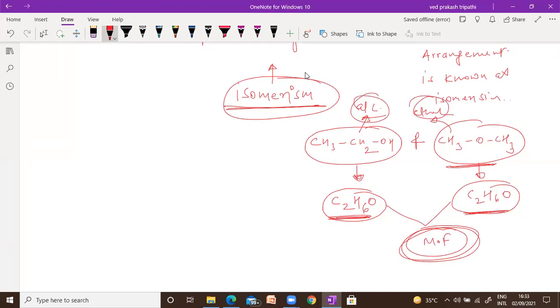One is alcohol and one is ether. Yes, they have different structure and the same molecular formula. Any doubt about this one? Please tell me any doubt.